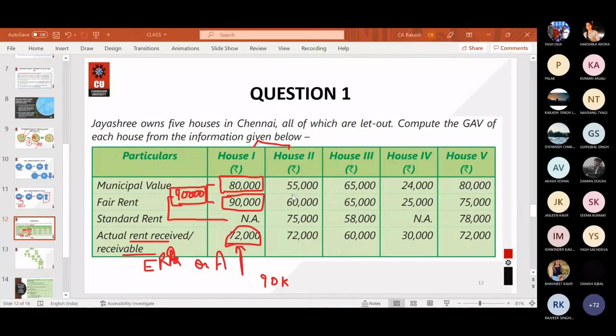And never ever feel underestimated if anyone else is solving the question and you are not able to solve that. I am here to help you. If you are not able to get the correct answer of the part 2, that is 72,000, and I am writing it in the chat box as well, just let me know. I will solve this for you, okay? Solve the next part quickly.